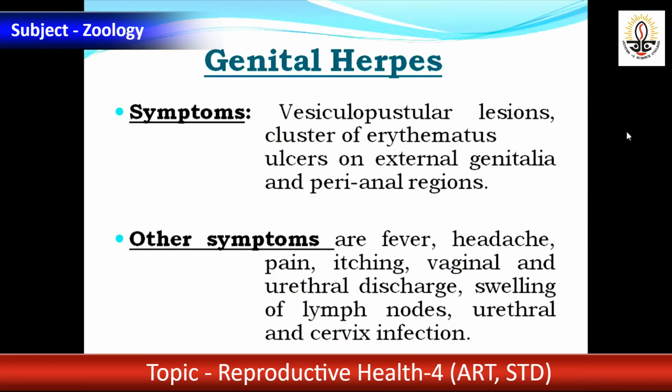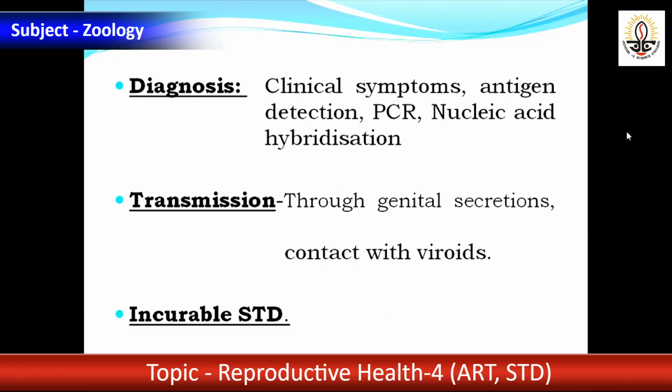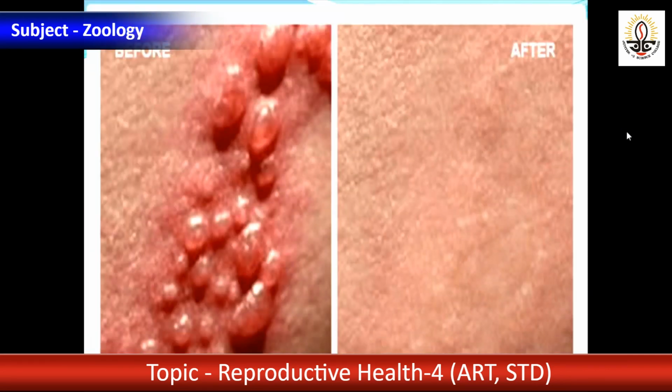Genital herpes, this is also non-curable. There are so many infections, watery blisters appear in the genital organ and perianal area. Other symptoms I have listed: fever, flu-like illness. Their diagnosis: clinical symptoms, antigen detection, nucleic acid hybridization. Transmission through genital secretion.